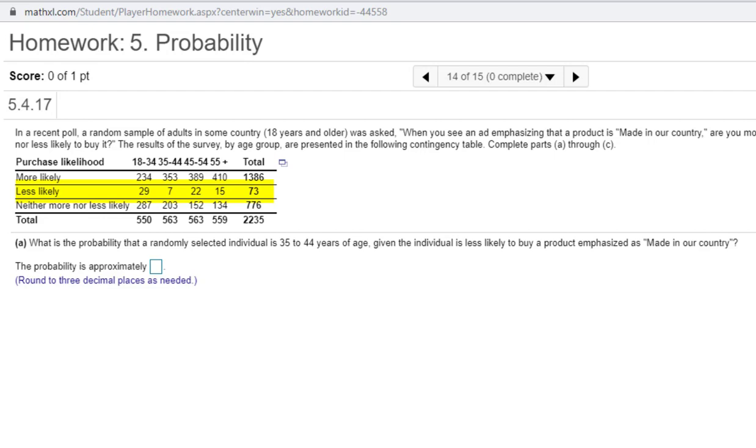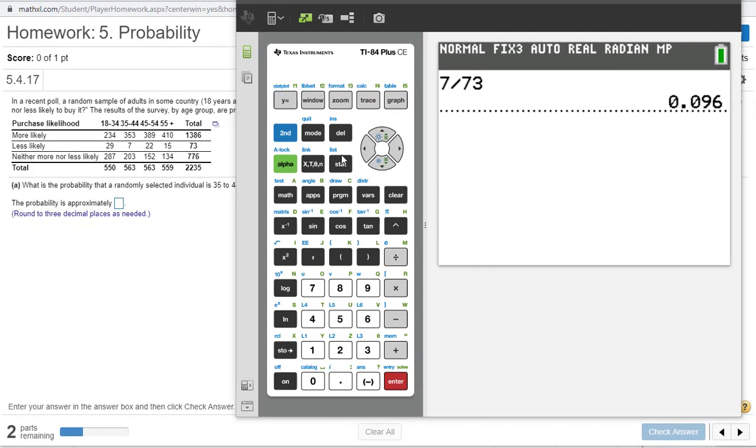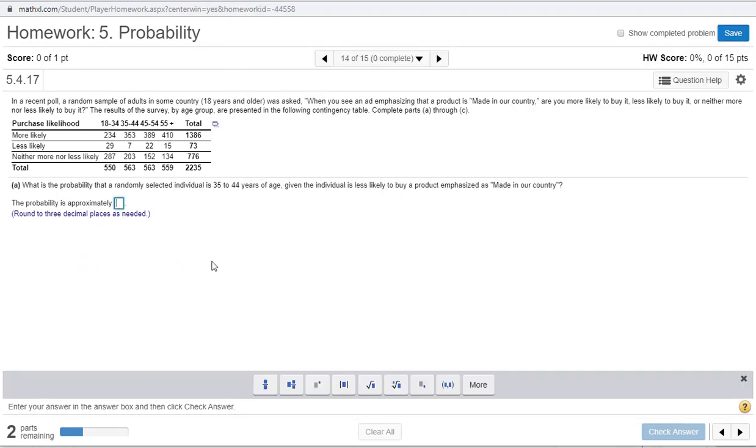So my total is going to be 73. Then I look at the successful outcomes, a number of successful outcomes over the total. We've already got the total, 73. The number of successful outcomes is going to be those individuals 35 to 44. And so it's 7 over 73. On the calculator, we put that in and we get 0.096 rounded to 3 places.